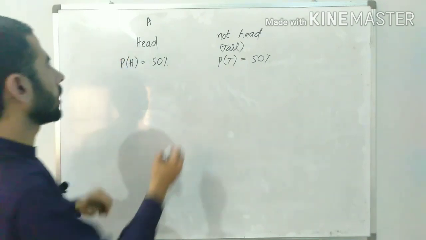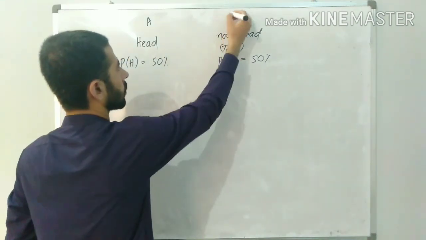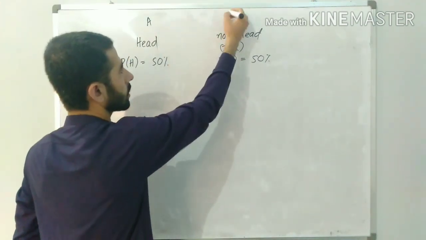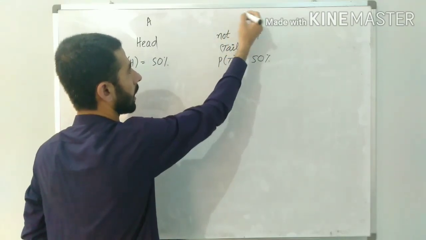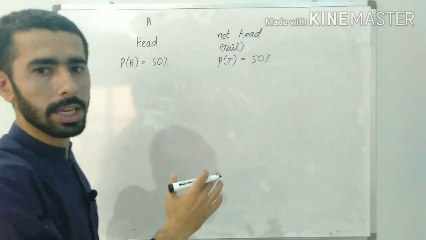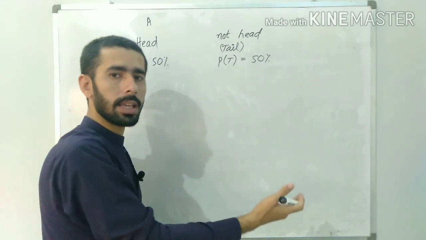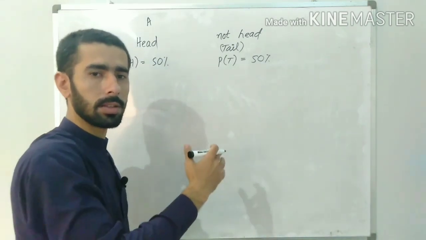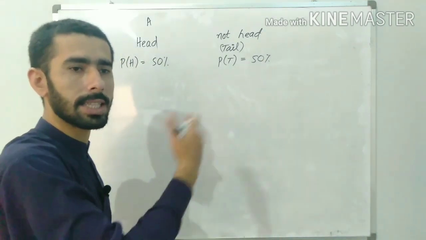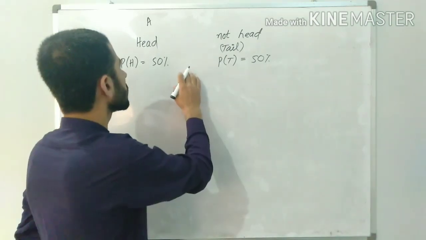So if this was event A, this would be some event other than A, like the event which has points other than the points in A, not having the same points as those in A.